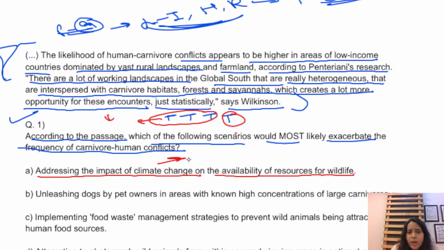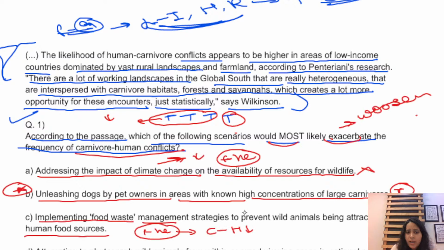So we'll go back to option number C. It talks about implementing food waste management strategies to prevent wild animals being attracted to human food sources. Let's say if you are doing this in a positive sense, that means you are reducing the chances of human carnivore attack. And so this cannot be my answer, because I have to look for that option that would lead to more altercation between humans and carnivores. So this option is precisely not doing that, so you cannot go with that option, right?